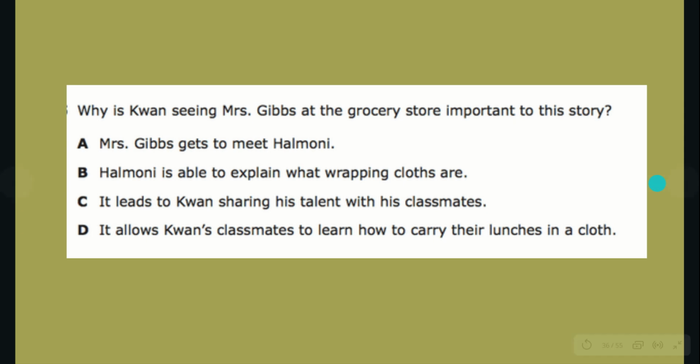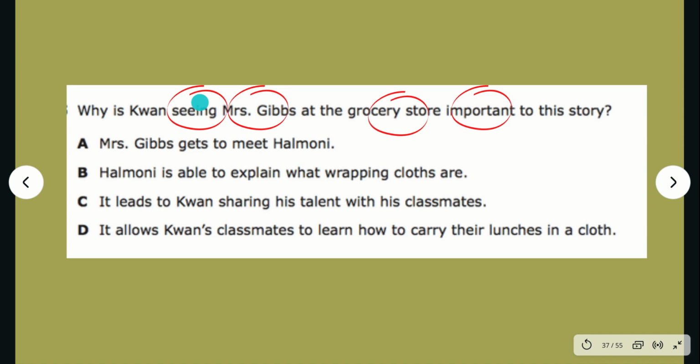I think some keywords we should circle in this question are seeing, Mrs. Gibbs, grocery store, and important. I circled seeing because we are trying to find a place in the story where Kwan sees Mrs. Gibbs. I circled Mrs. Gibbs because we are finding her in the section of the story. This is where our answer will be. I also circled the word grocery store because he sees Mrs. Gibbs at different points in the story, but we are trying to find the part of the passage where they're in the grocery store. And I also circled the word important. We need to know why this is important to the story.